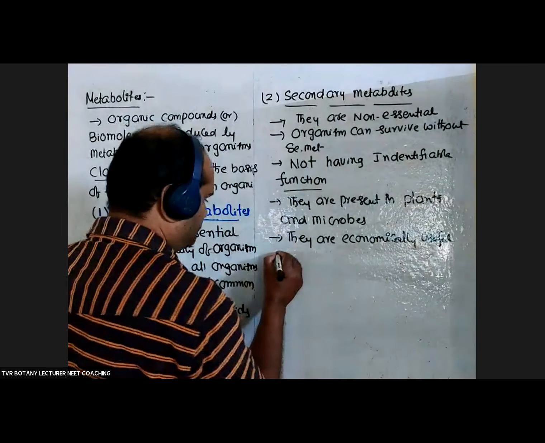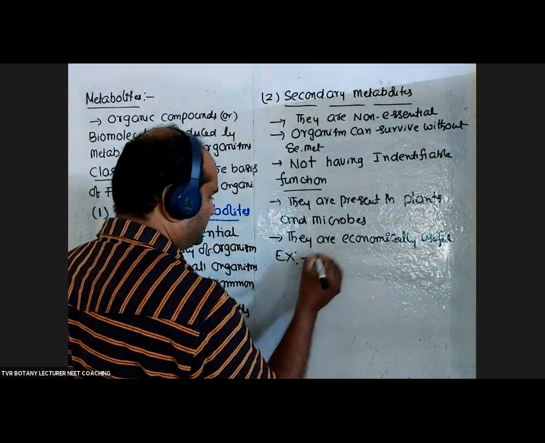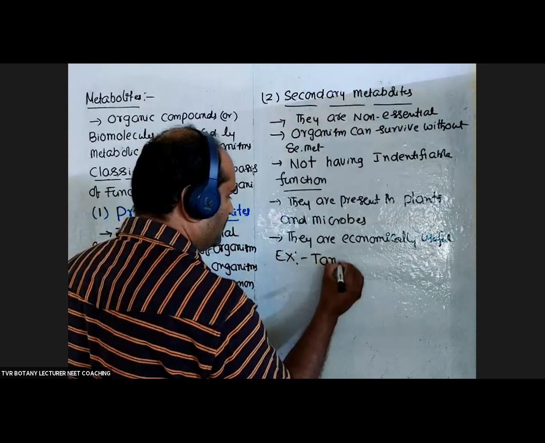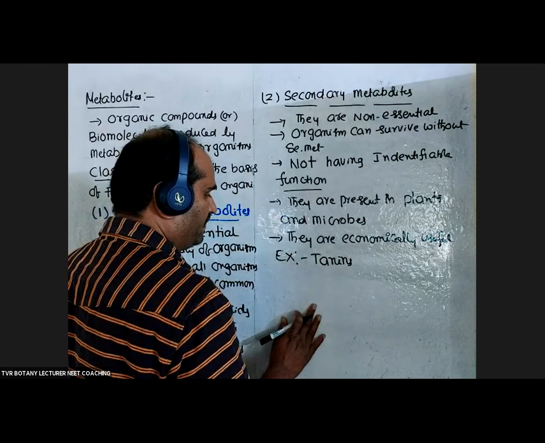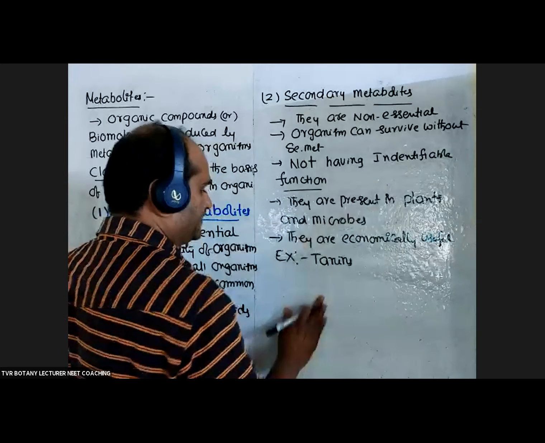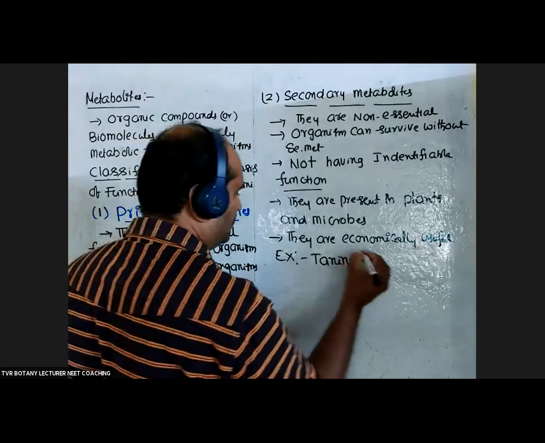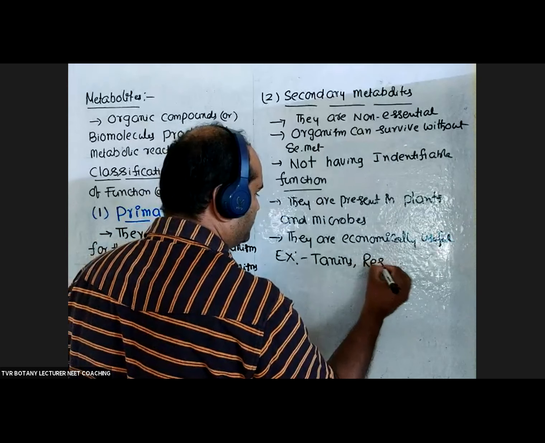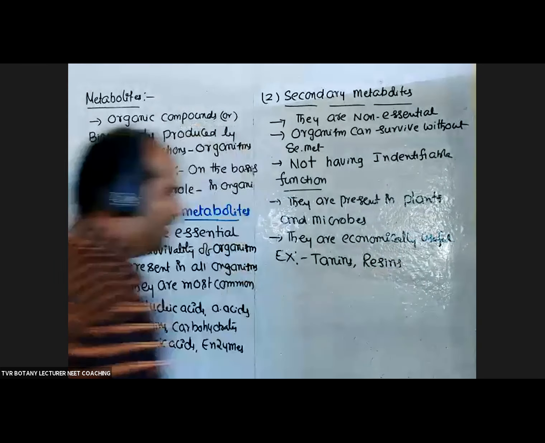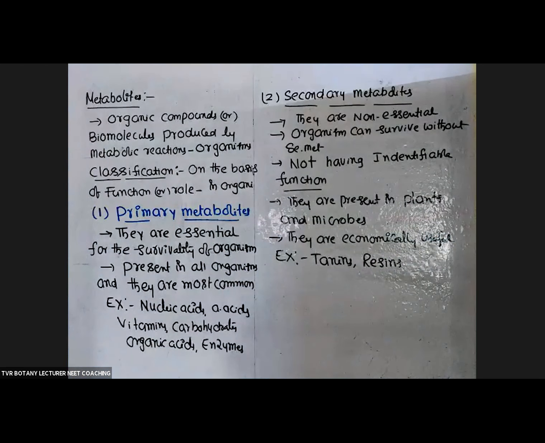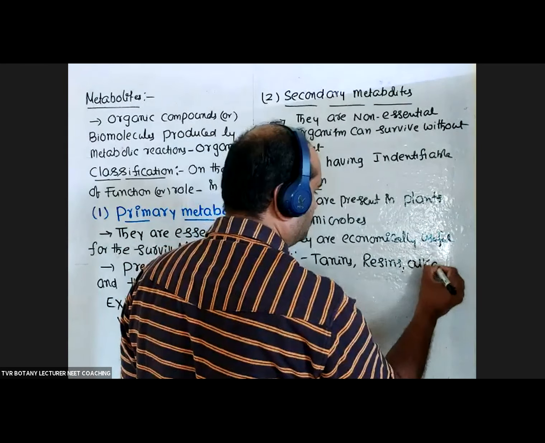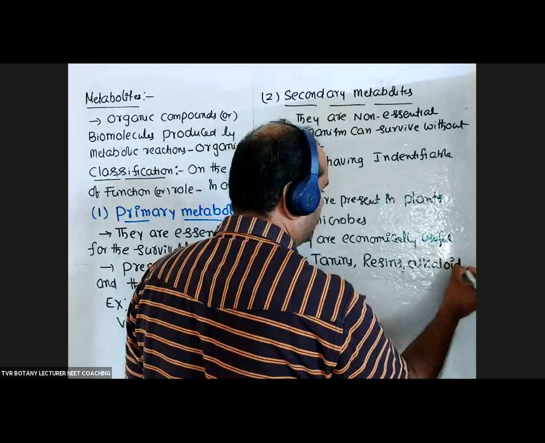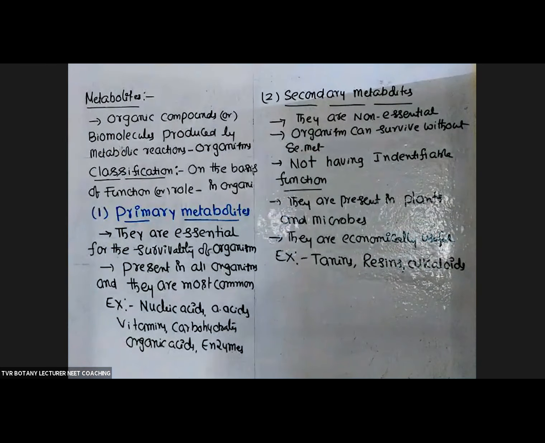What are the examples? Now we can write so many examples. Tannins. Tannin is not required for the survivability of the organism, but we are using tannins in the tanning industry, refinement of leather. Resins are used in the preparation of paints. We are adding some amount of resin in paints, Asian Paints, like that. Alkaloids, we are using alkaloids in the preparation of drugs.